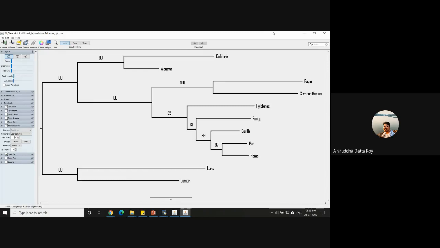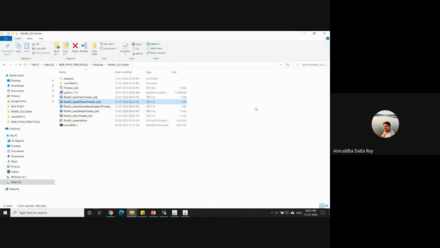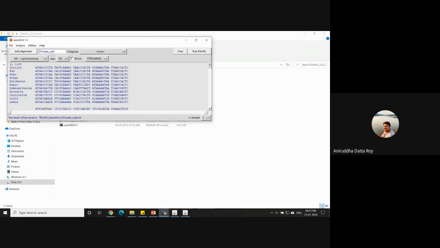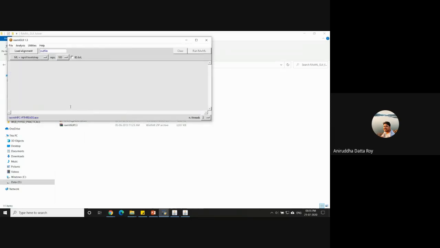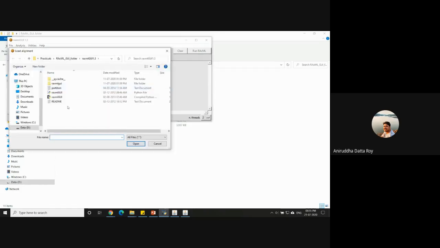Okay, I am going to minimize this window. I'm just going to show one last thing before I stop the presentation, which is how to actually incorporate your PartitionFinder results in RAxML. So let me clear this up first and load the alignment.